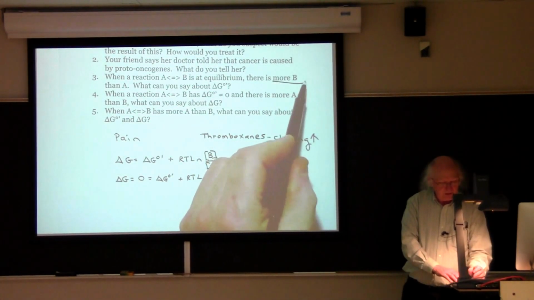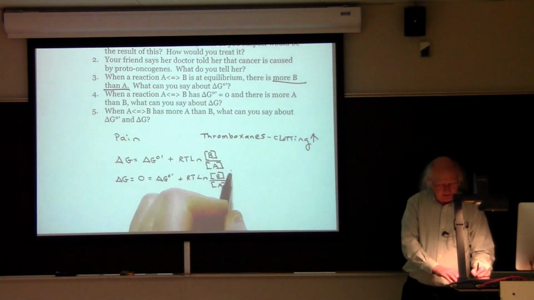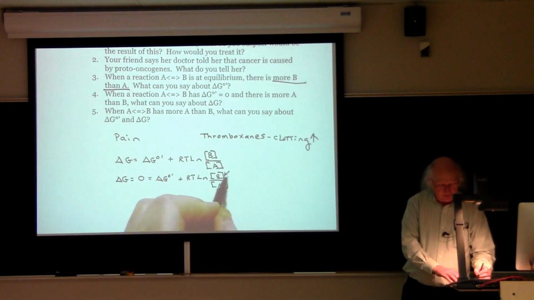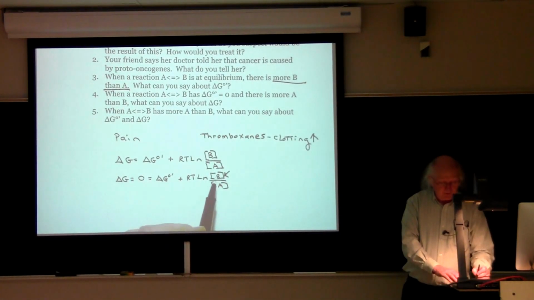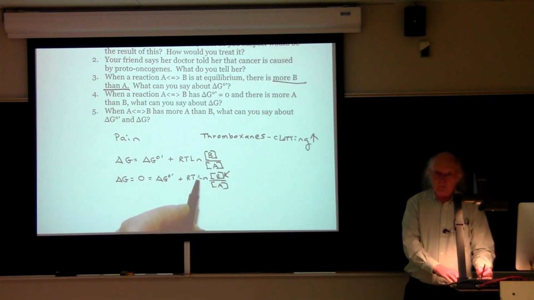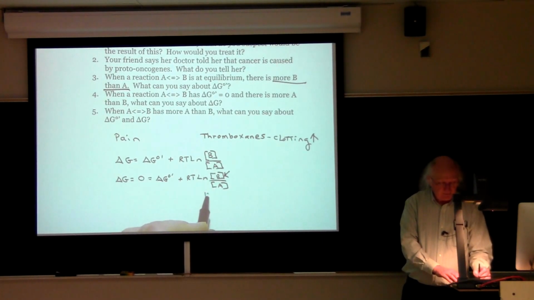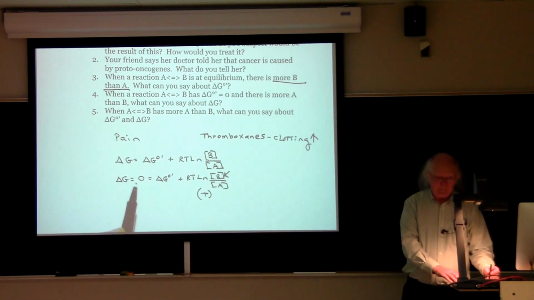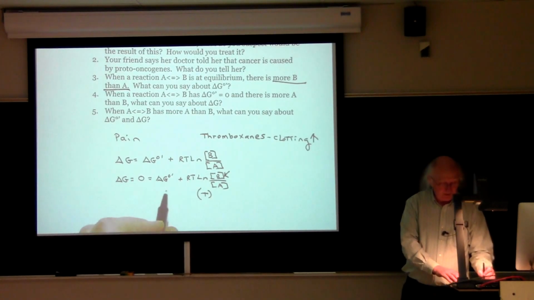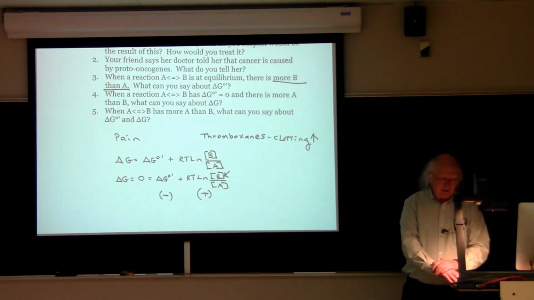Now, if we have more B than A, that would mean that B is in greater amount than A, which would mean that the ratio of B to A would be greater than 1. And the natural log of a number greater than 1 is a positive number. So this whole term on the right would be a positive number. Well, since the delta G is equal to 0, that means that the sum of these two things on the right must be equal to 0, which means that delta G 0 prime would be a negative number of the same magnitude as that of the RT natural log term.